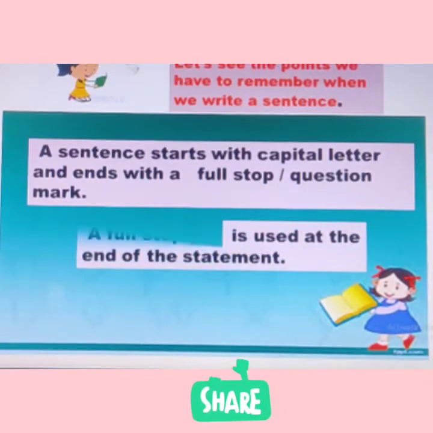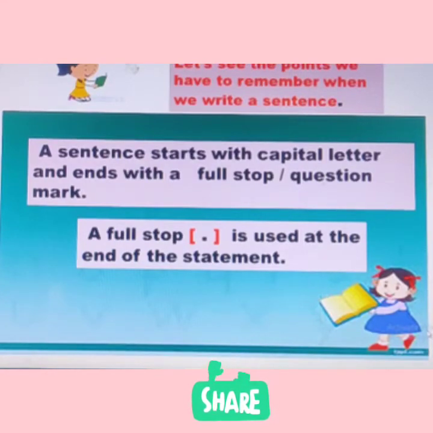Yes, full stop is, see, this is the symbol of full stop. Okay, you can see the symbol. And this full stop is used at the end of the statement. That means whenever you write a statement or the answer, you have to end with, okay, end with what? Full stop. That means you have to put one small dot there. Then only it will be completed.